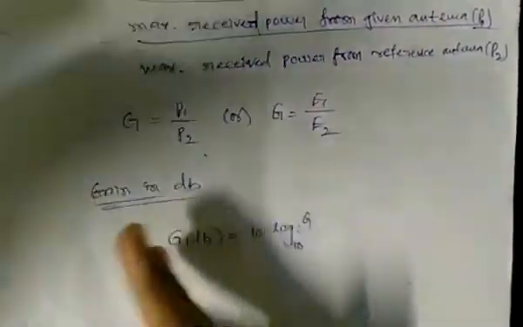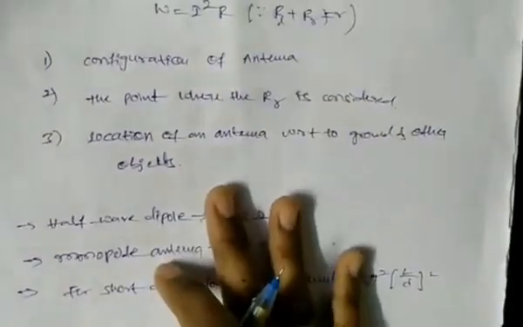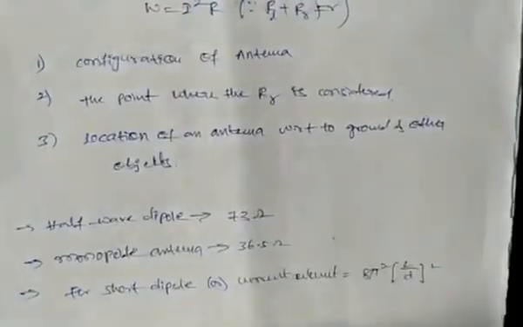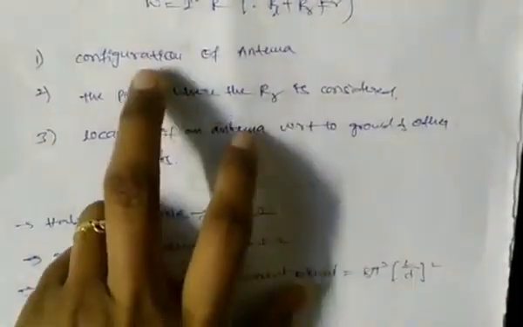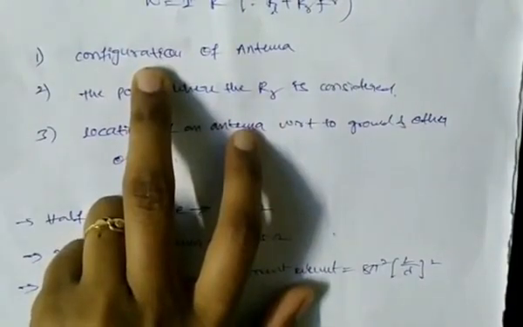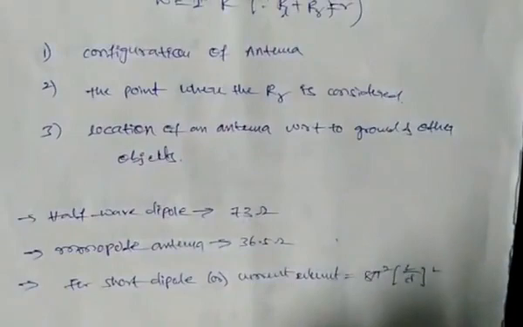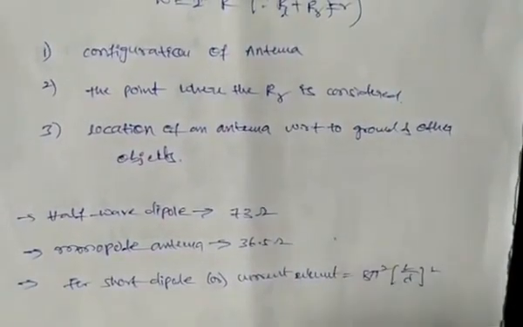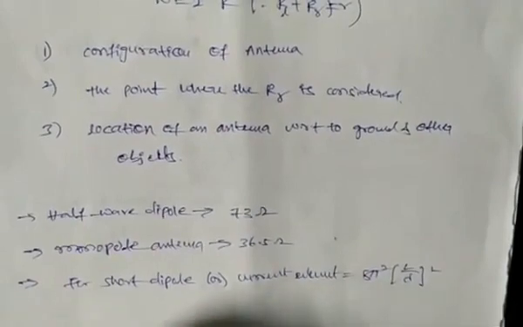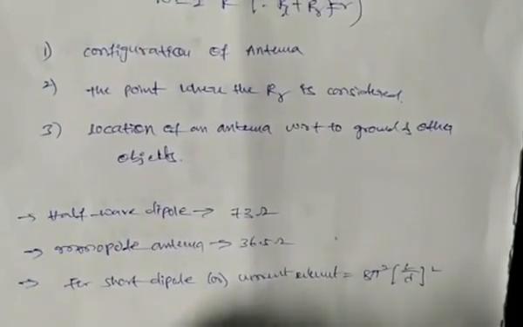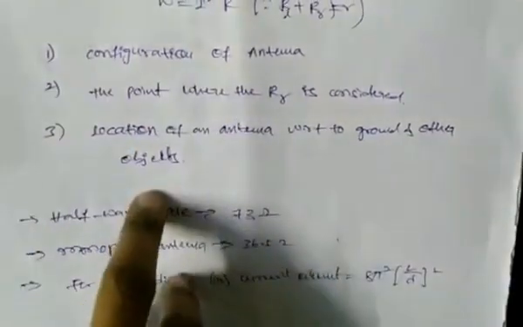And here the radiation resistance of the antenna depends on various factors. Those are the configuration of the antenna, the point where the radiation resistance is considered, and the location of the antenna with respect to the ground and other objects. Means the radiation resistance of the antenna depends on all these factors.